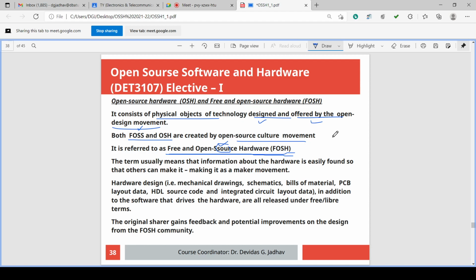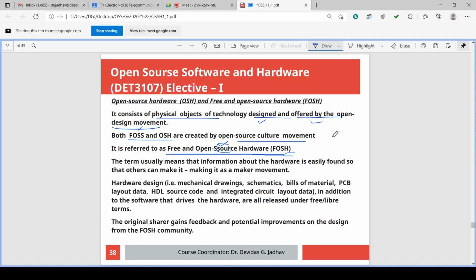This term, free and open source hardware, means that information about the hardware, specification, dimension, the proportion of the mixture, quantity of the chemical, suppose, or the concrete mixture proportion in civil engineering, or in mechanical engineering the material alloys, material compositions, material properties, proportion of the material and dimensions of the machining of material and all other.